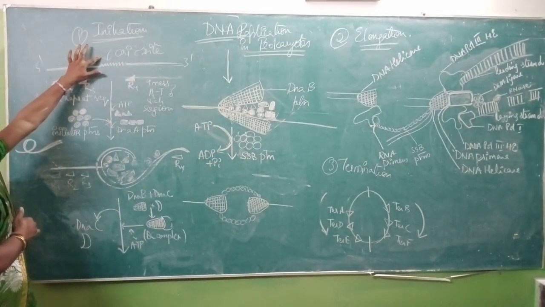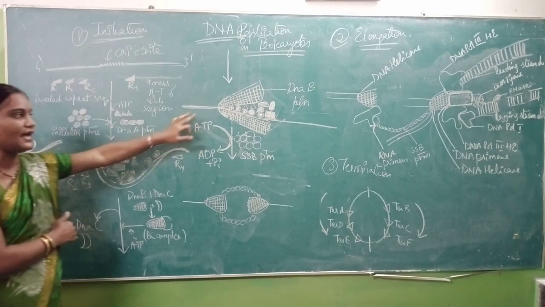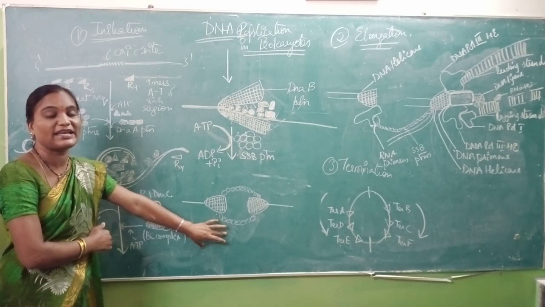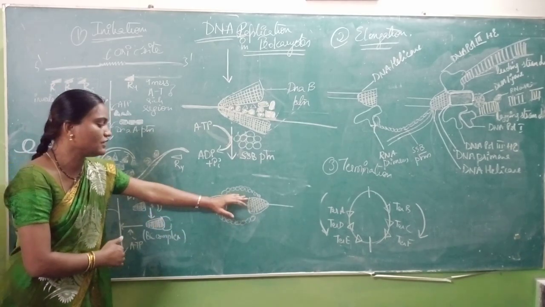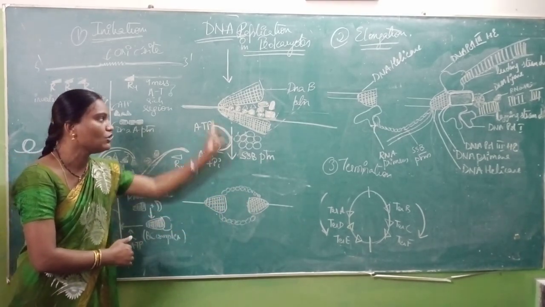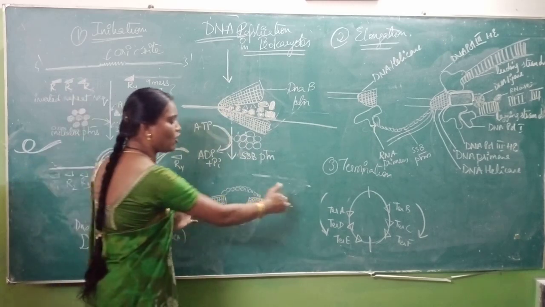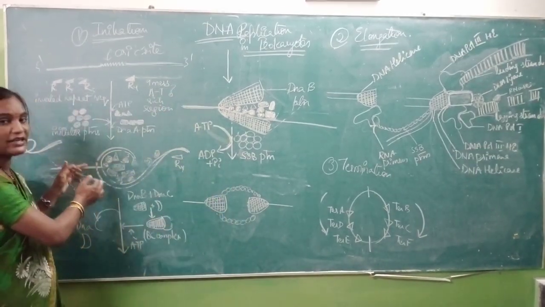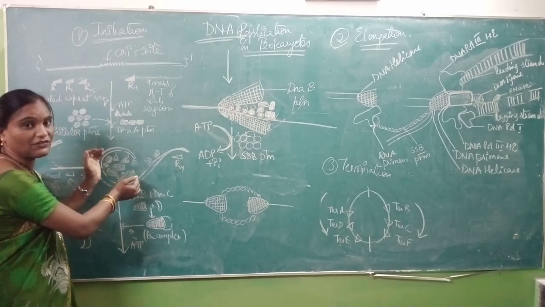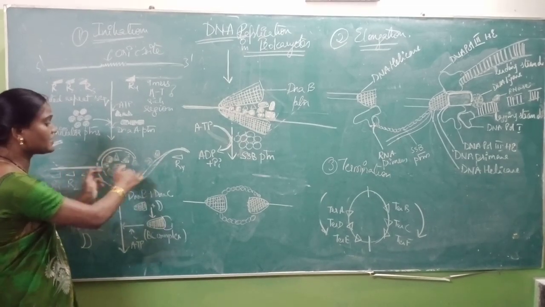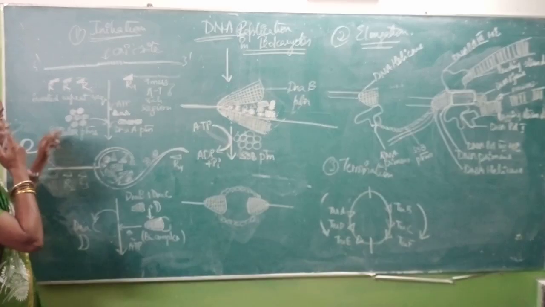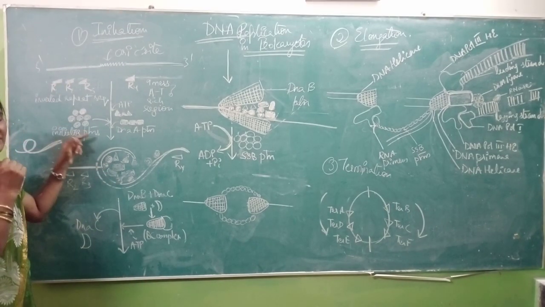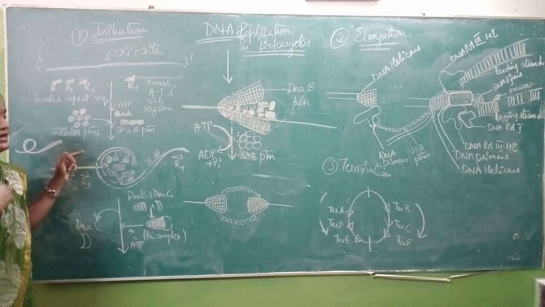First is recognition of the RIC site, next capture of DNAB proteins to form the replication fork, next to form the replication bubble. So this is the replication bubble. The two DNAB proteins will go apart and they will form a replication bubble. This is initiation of replication, in the form of a tie knot model. So this is your mechanism of DNA replication, the initiation mechanism in DNA replication.